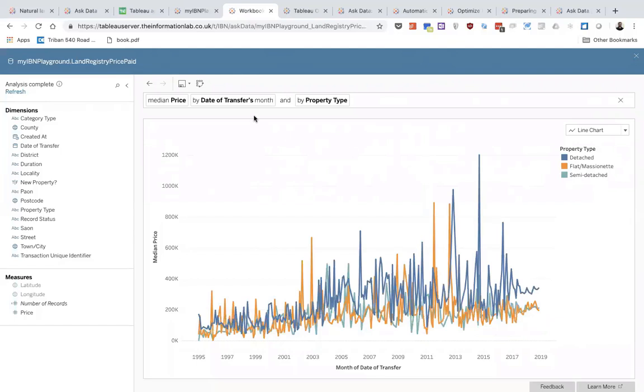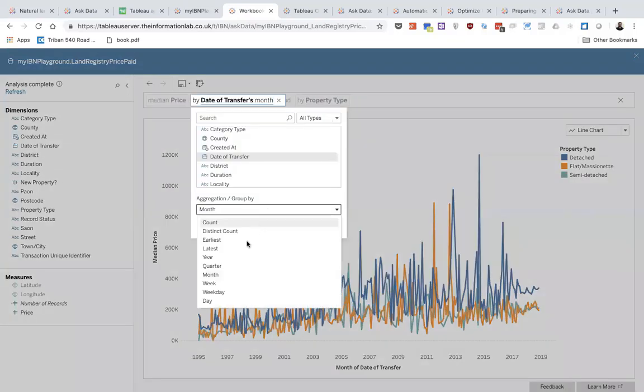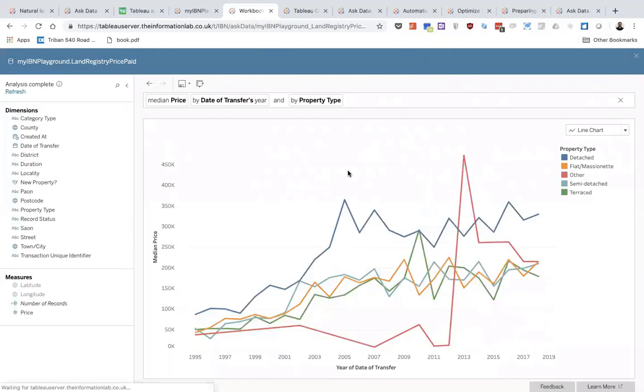But again, it's fairly busy, so I want to go back to my year view. Now you'll notice that it actually didn't persist the changes I made to property type. So this is one of the small kinks that will probably be ironed out in the later versions of Ask Data. It's at the stage where it's ready to be used, but there are small kinks that once Tableau understand how the users are using it, they can start ironing out. For example, persisting filters, or as you'll see a bit later, some of the different ways to save and interact with it when you want to dig deeper into your analysis.